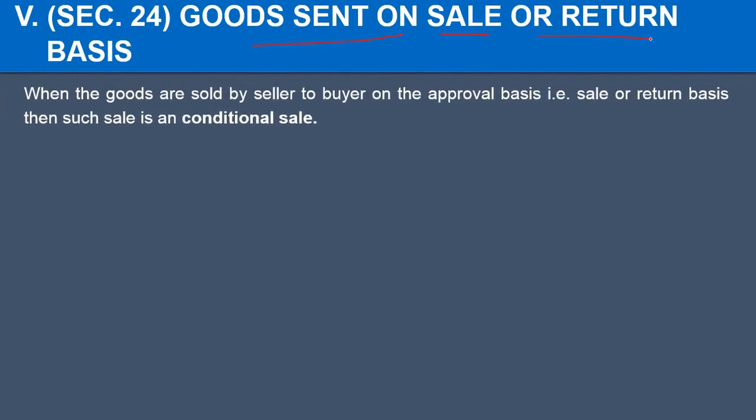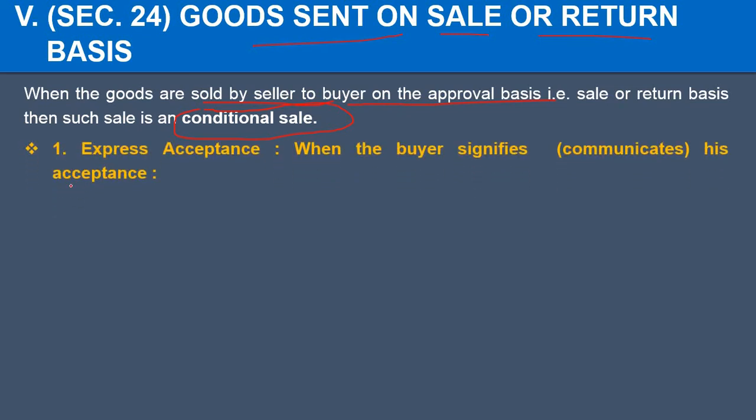Now the fifth point deals with section 24, when the goods are sent on sale or return basis. Sale or return means the goods are given to the buyer for a trial. If the buyer likes it, he will keep it, otherwise he will return it within a specific time. So when is the property going to transfer in this case? When the goods are sold by the seller to the buyer on approval basis, it is a conditional sale. If the buyer is satisfied, he will keep it, otherwise he will not keep it. In this we are going to discuss three cases.